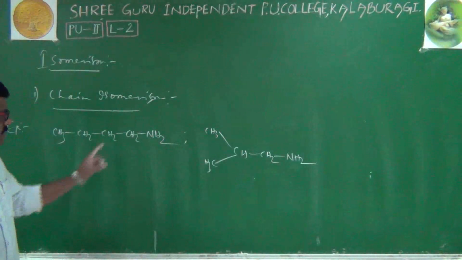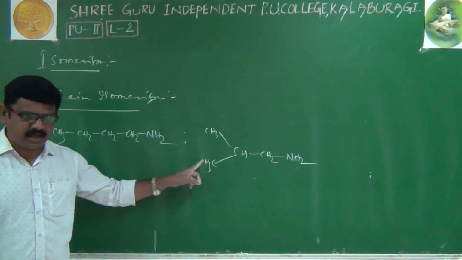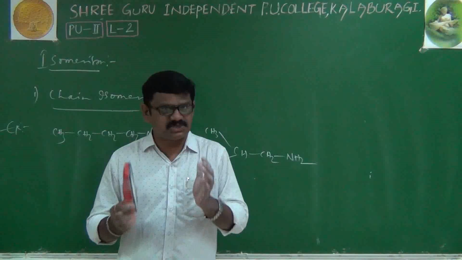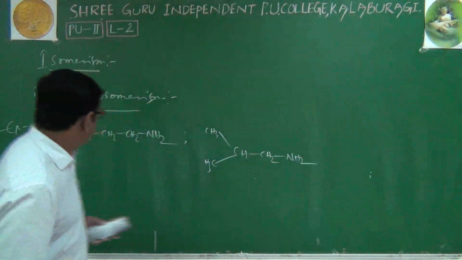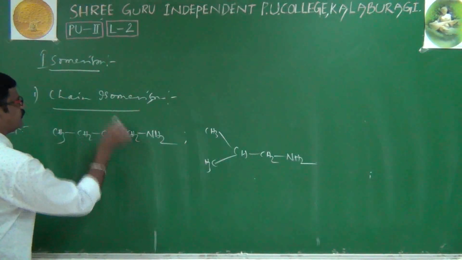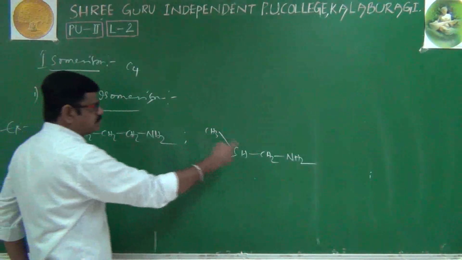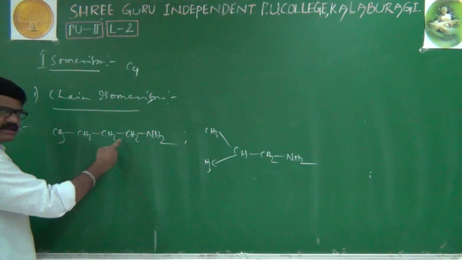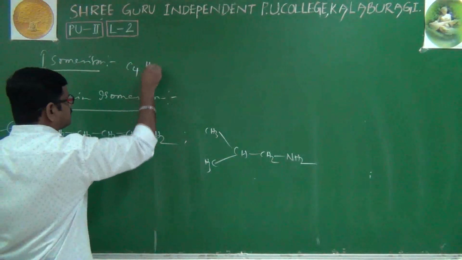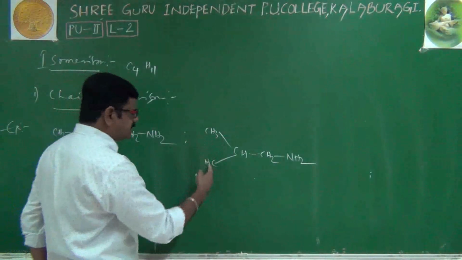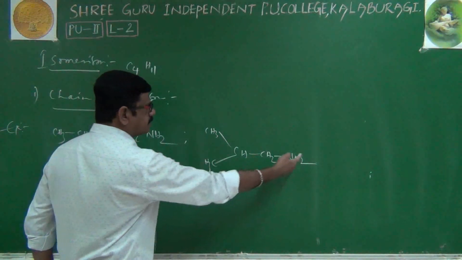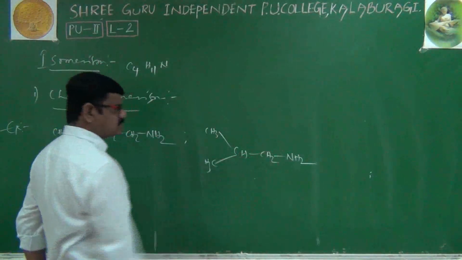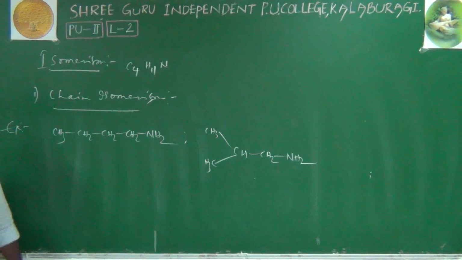First we will check whether both have the same molecular formula, because for isomerism the isomers compulsorily should have the same molecular formula. We count 1, 2, 3, 4, C4. Here also C4. Hydrogens: 3, 5, 7, 9, 11, H11. Here also H11. One nitrogen, and there also one nitrogen. Both have the same molecular formula.